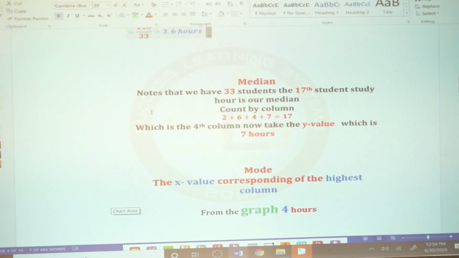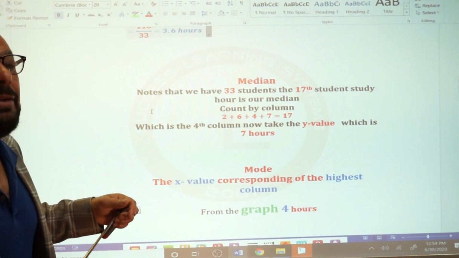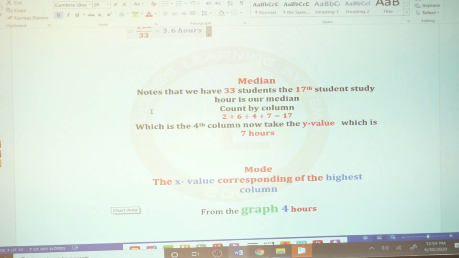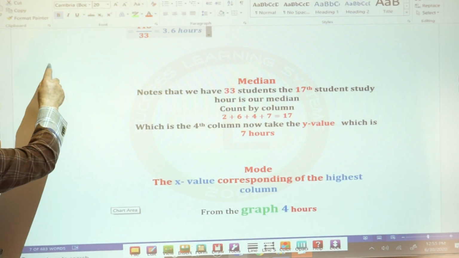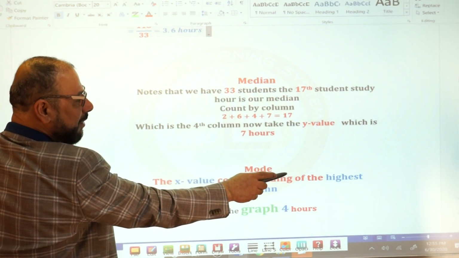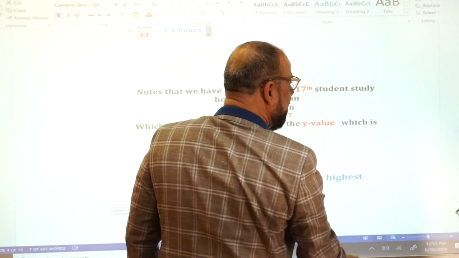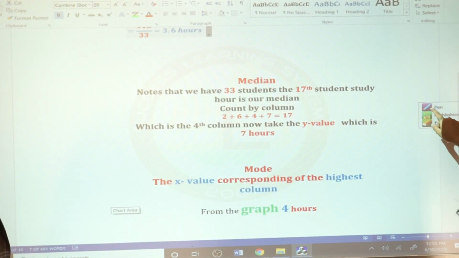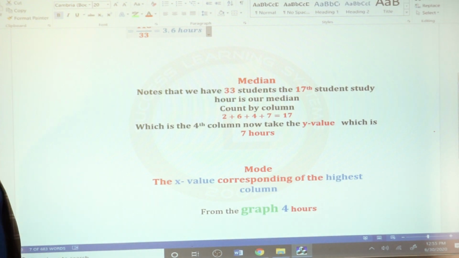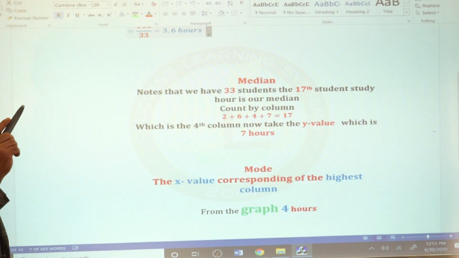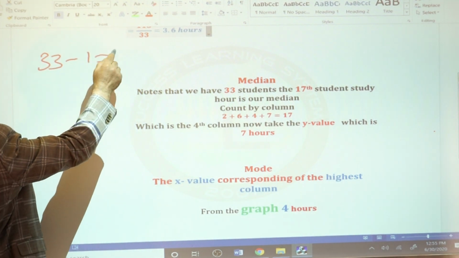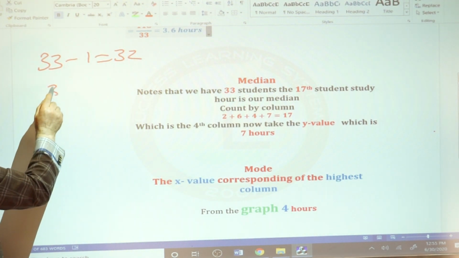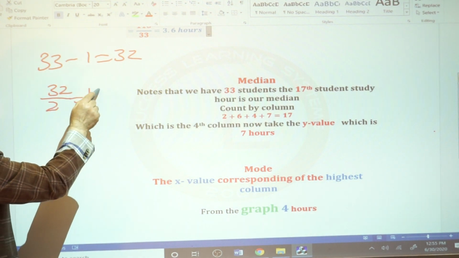Median. The median is the middle value. How do I find it from the graph? How many students do I have? 33 students. I need the median. Look how I found it. 33 is odd, so 33 minus 1 is how much? 32. 32 divided by 2 is 16.